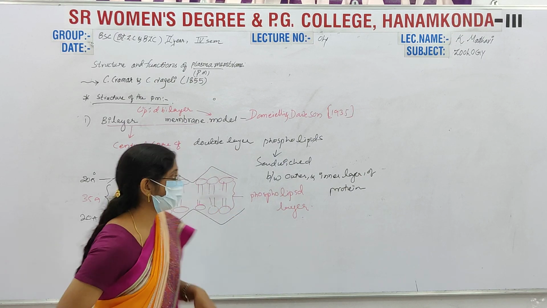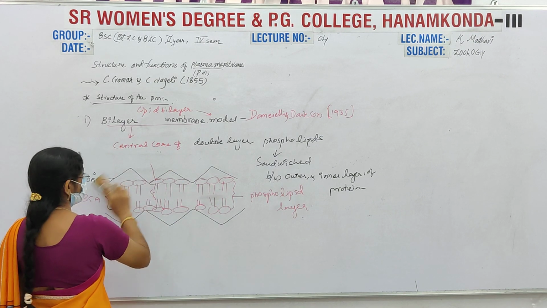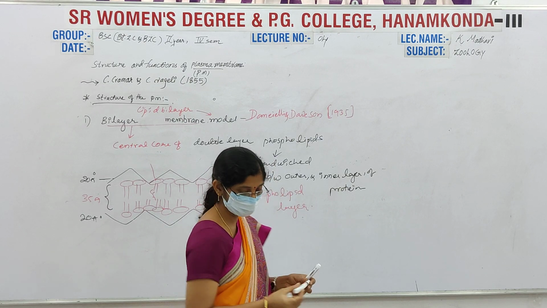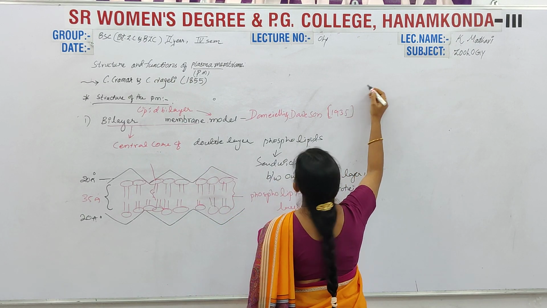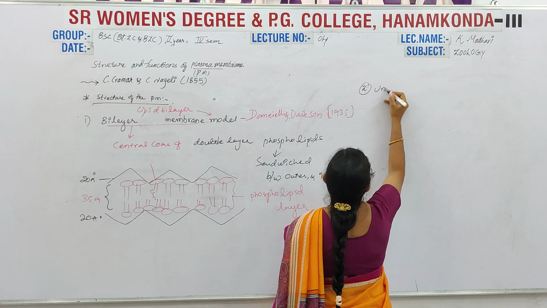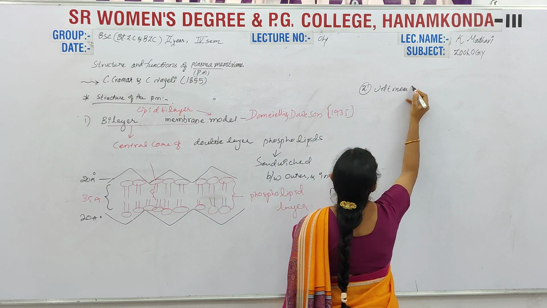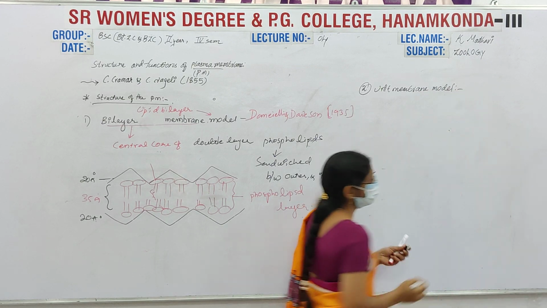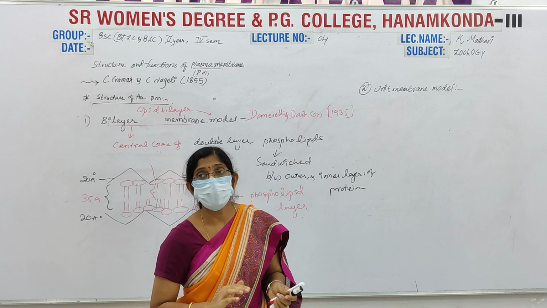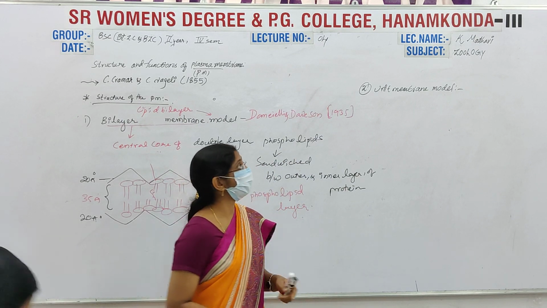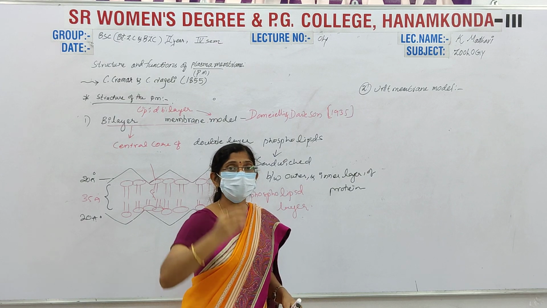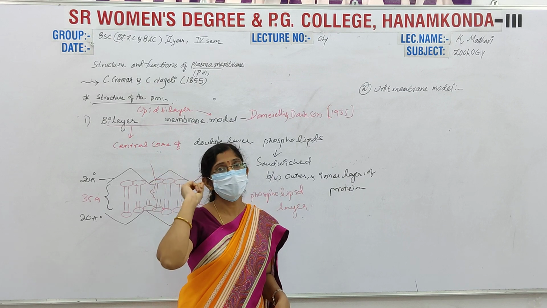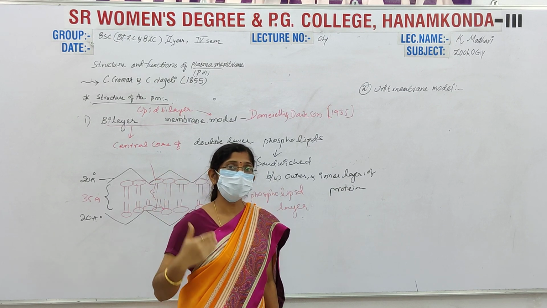The unit membrane model is also known as the trilaminar model. Why? Because there is protein on the outer side, protein on the inner side, and the middle looks like only one layer. Totally, three types.